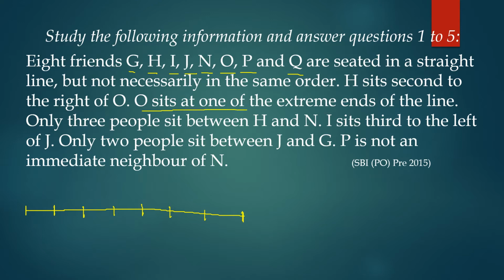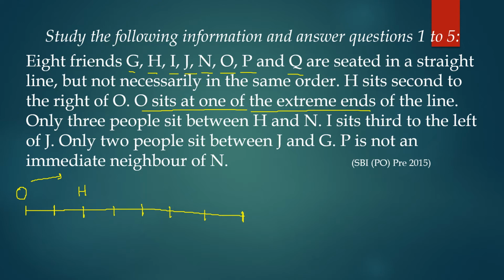O sits at one of the extreme ends. That means let us say that O is present at this corner. So if this is the position of O, H sits second to the right of O. So to the right of O means this side. So second to the right means here. So this will be the position of H, second to the right. That means leaving one person, he is sitting at the second position.